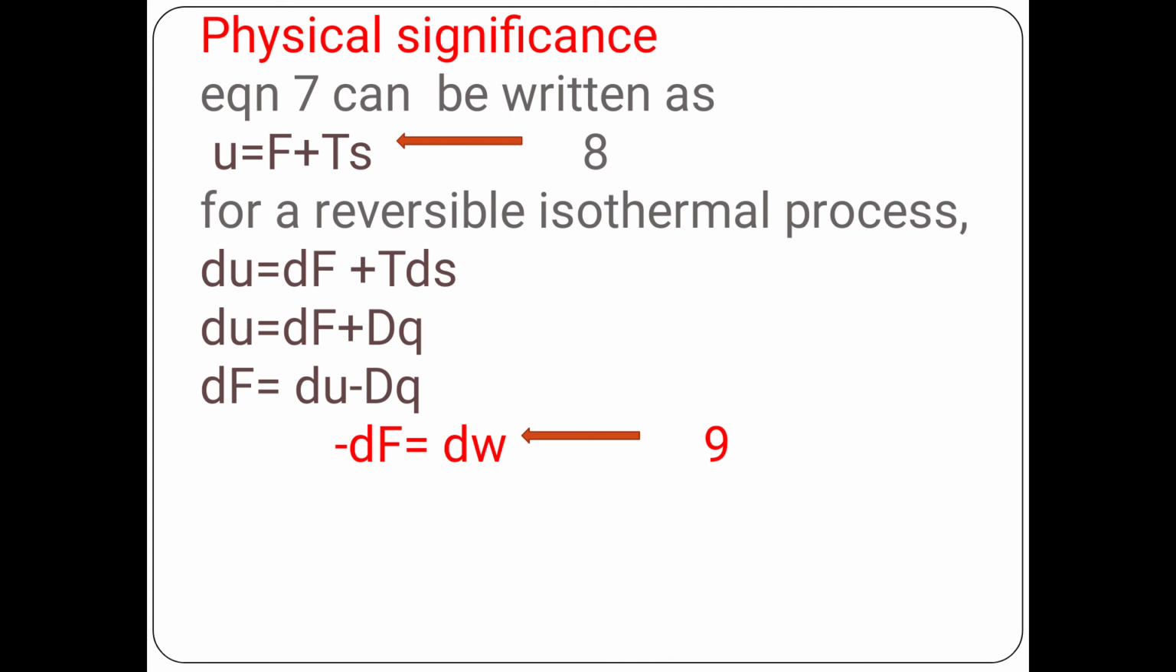This relation predicts that free energy is such that decrease in it, that is -dF, gives the maximum amount of work done dW by the system during an isothermal change from its initial state to final state. So this is all about the first two thermodynamic potentials. Thank you.